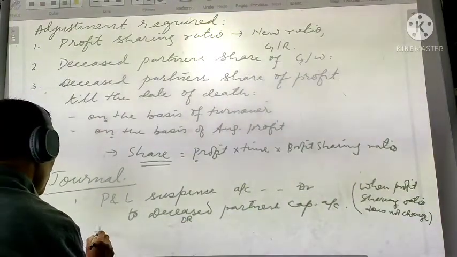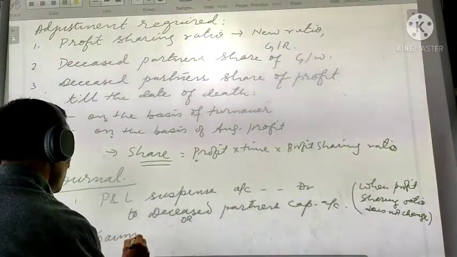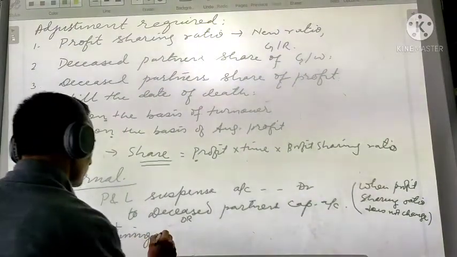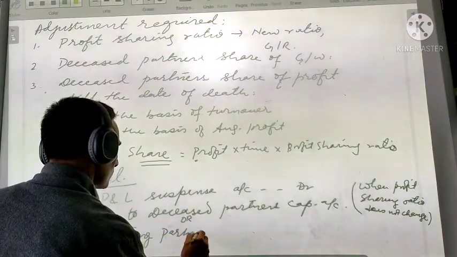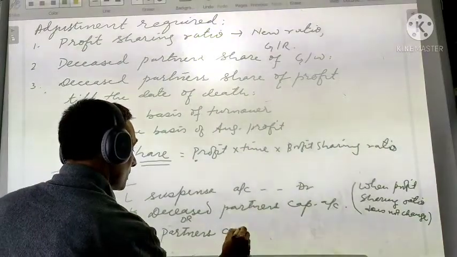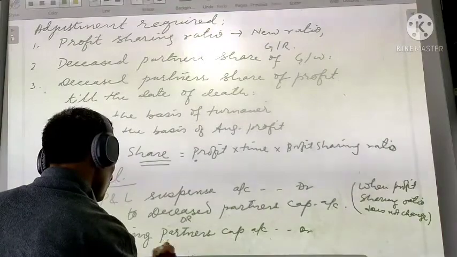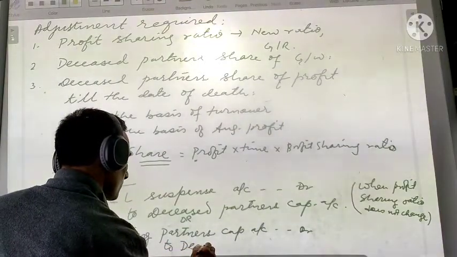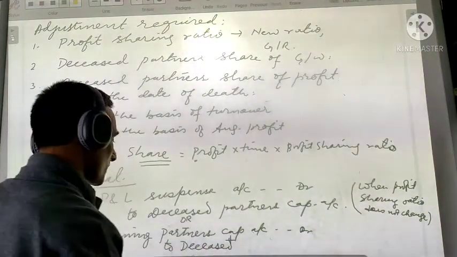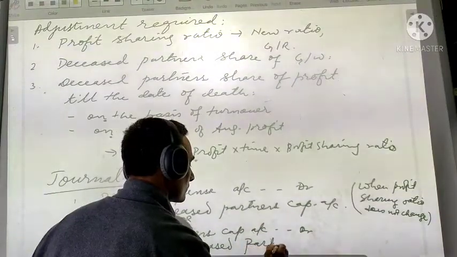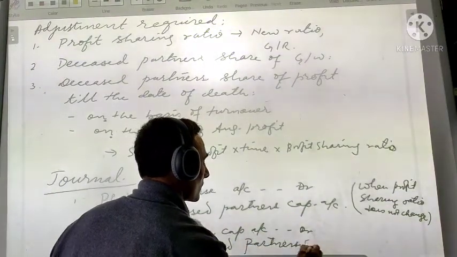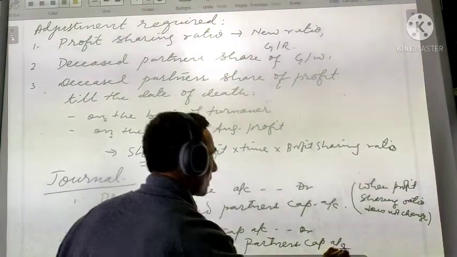Number 2 entry is gaining partners capital account debit to deceased partners capital account.